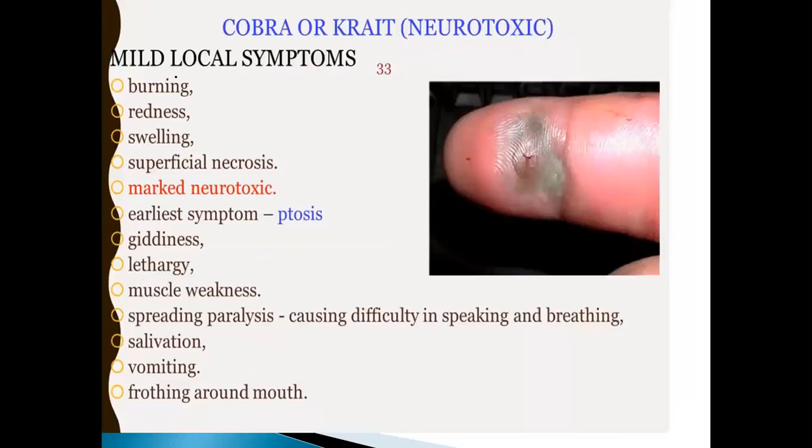Then the symptoms. It is classified first into mild. Local symptoms are burning, redness, swelling, superficial necrosis, and mild neurotoxic symptoms. The earliest symptom is ptosis. This is important. Then giddiness, lethargy, muscle weakness, and spreading paralysis causing difficulty in speaking and breathing, salivation, vomiting, and frothing around the mouth.